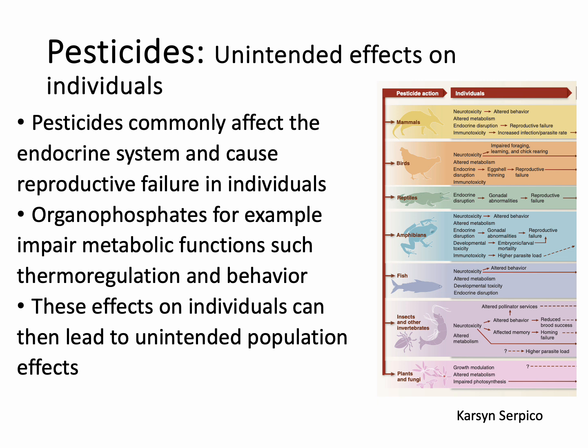And an example of a pesticide that can cause these effects are organophosphates, which are commonly used in agriculture, landscaping, manufacturing, and vet medicine to control pests on crops. But this pesticide can often impair metabolic functions such as thermoregulation and behavior in vertebrates. And these effects that are caused on individuals can then lead to unintended population effects as well.